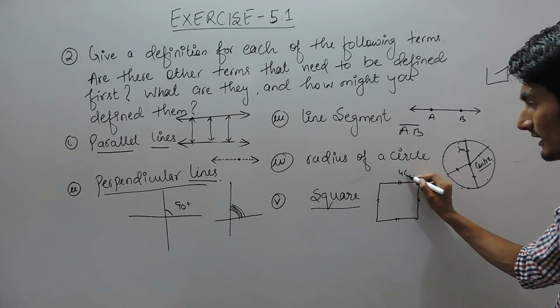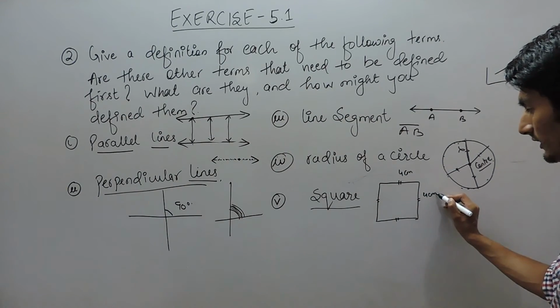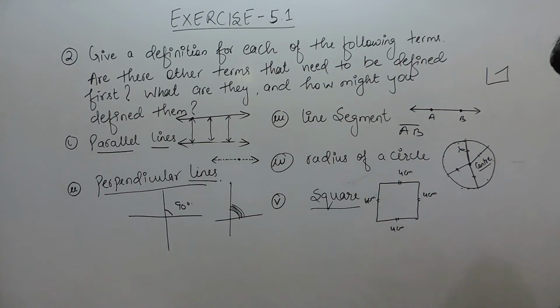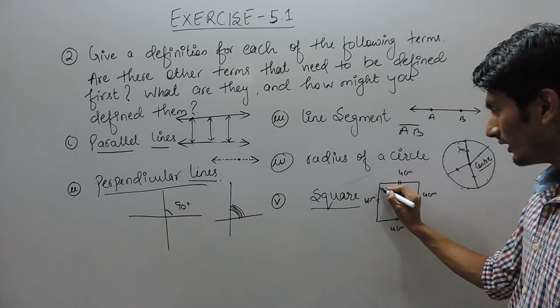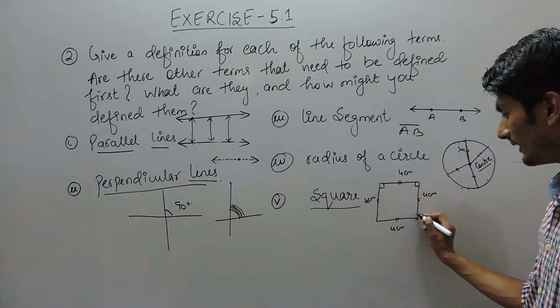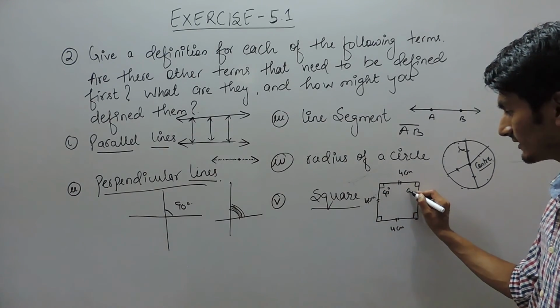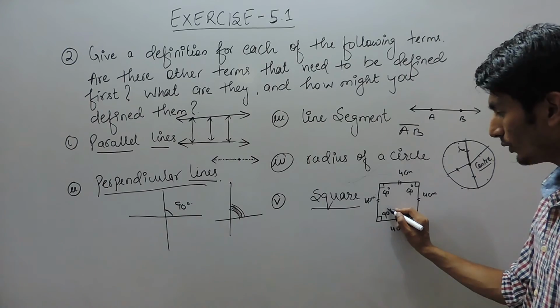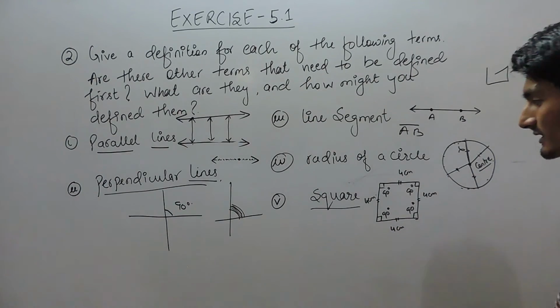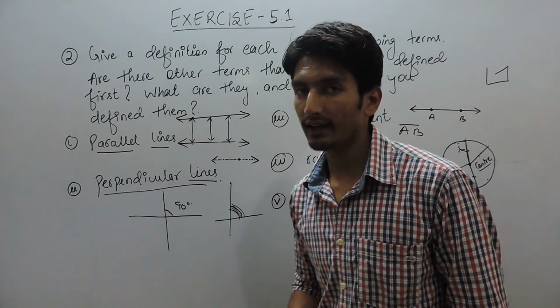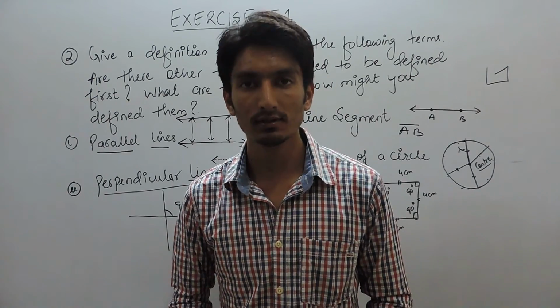Means if this is 4 cm long, then all the sides must be 4 cm in length. And again, all its angles must be equal, that is 90 degrees. So the property of a square is basically that all its sides are equal and all angles are equal, that is, equal to 90 degrees. So this is how we can define these particular terms. Thank you.